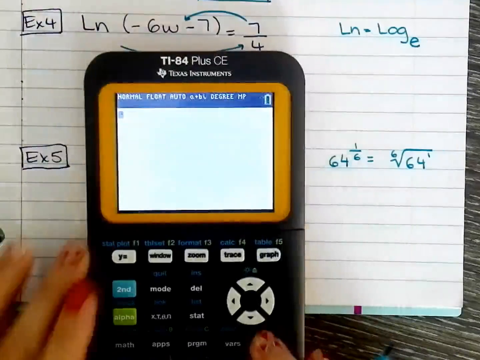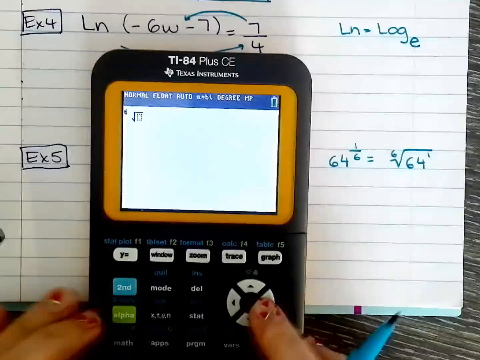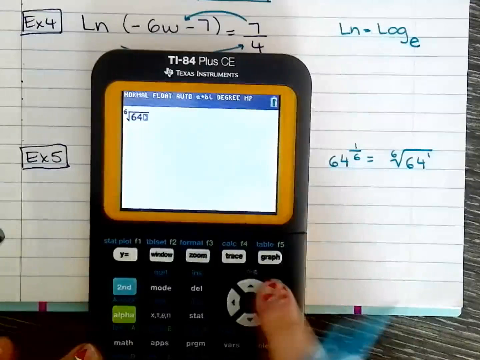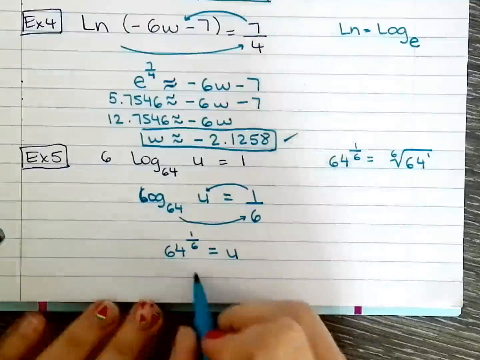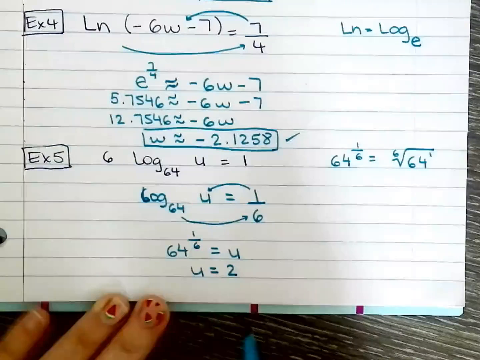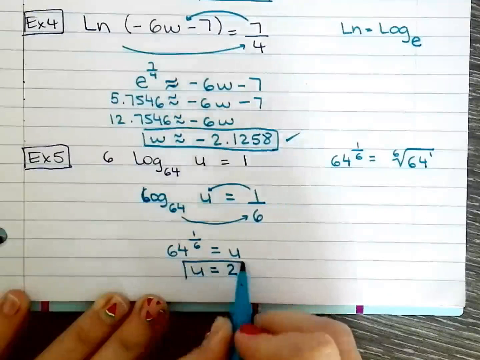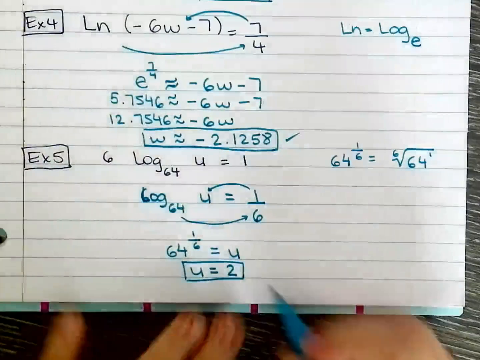So index 6. The 6th root of 64 is 2. So u is equal to 2. And it's positive, it's easy to check.